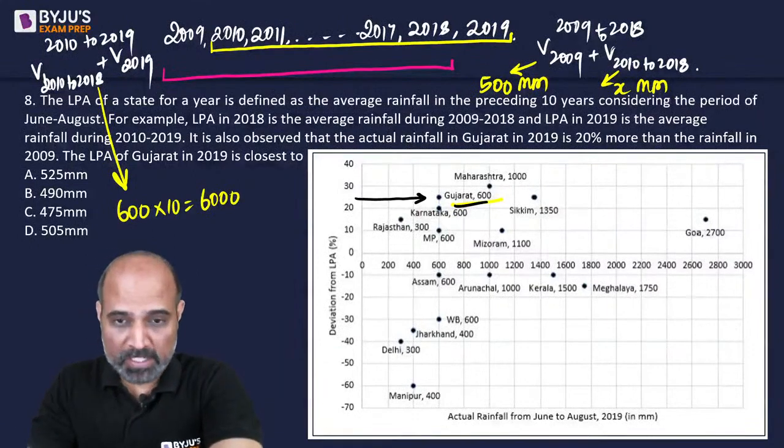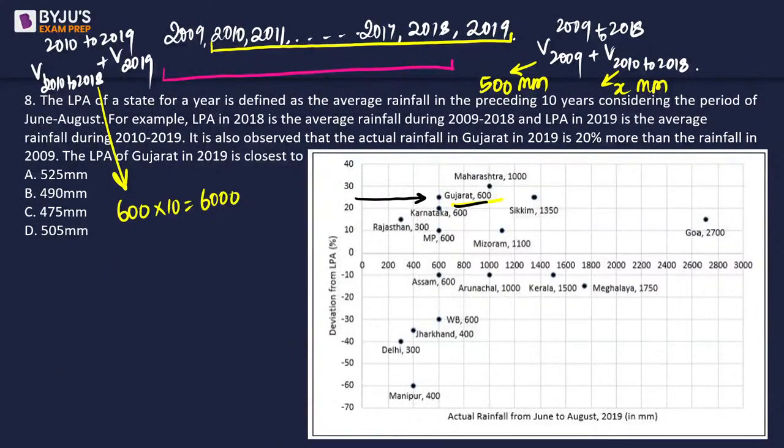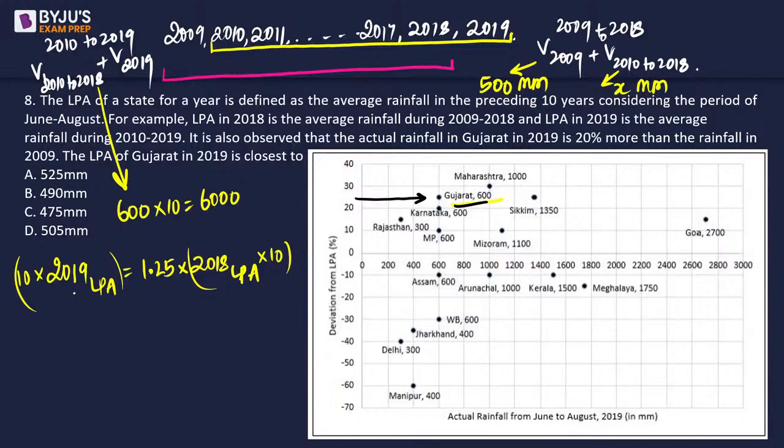Okay, so I will need space, so I'm hiding myself. 2019 का LPA value is 25% more than 2018 का LPA value, and 2019 का LPA value को if I multiply by 10, I will get this sum. Instead of average, मेरे को पूरा sum मिल जाएगा.